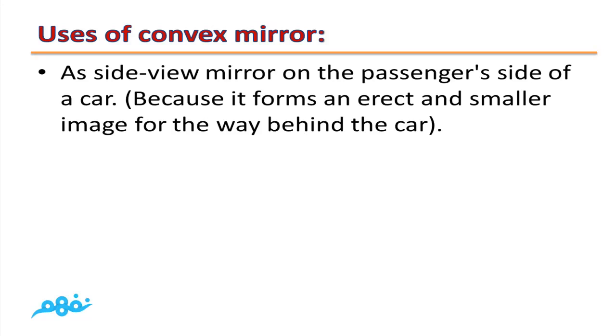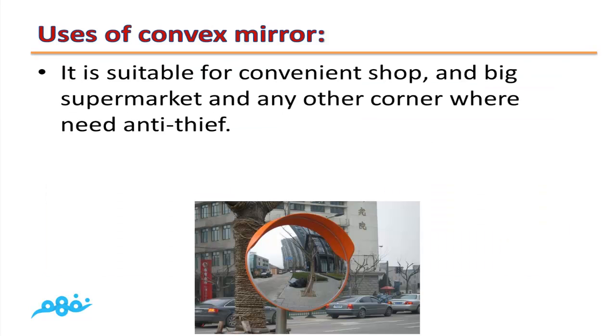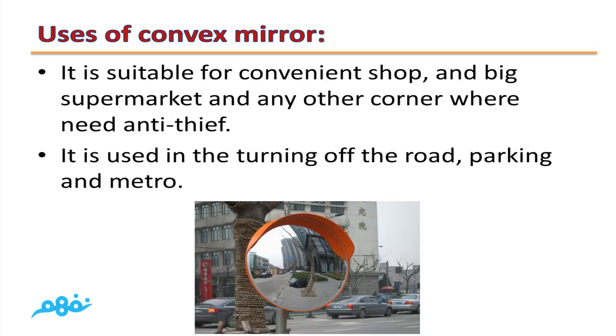Uses of convex mirror. Convex mirror is used as a side view mirror on the passenger's side of a car. This is because it forms an erect and smaller image of the whole road behind the car. It is suitable for a convenience shop and big supermarket and any other corner where anti-theft is needed. It is used in the turning of the road, parking, and metro. This is the end of lesson 1.